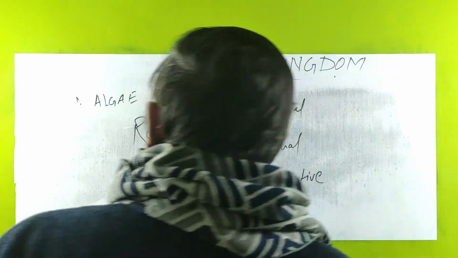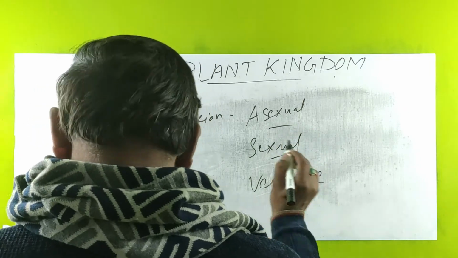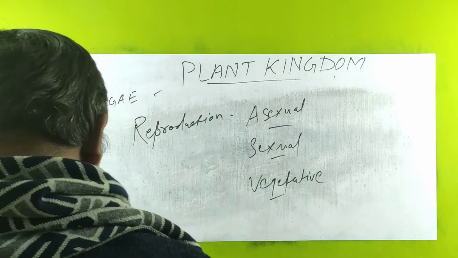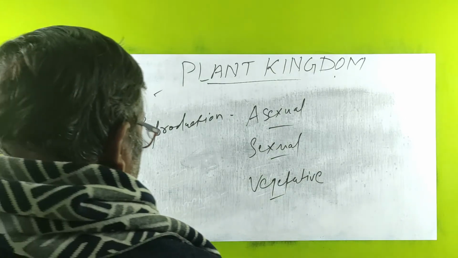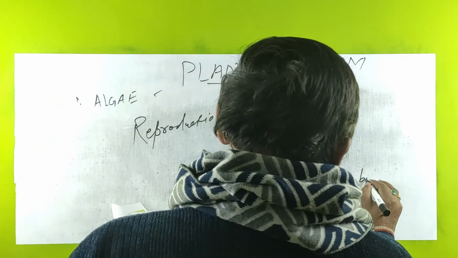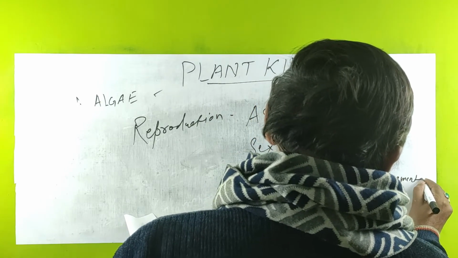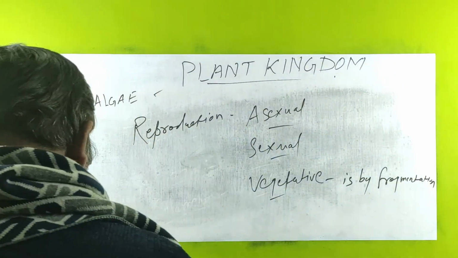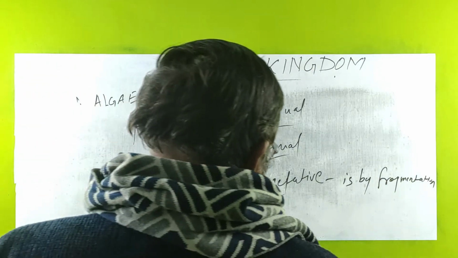So it has all the forms of reproduction: asexual, sexual and vegetative. Vegetative reproduction is by fragmentation, in which each fragment develops into a thallus.